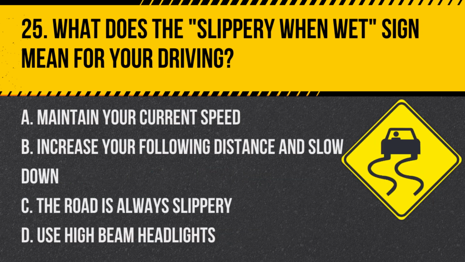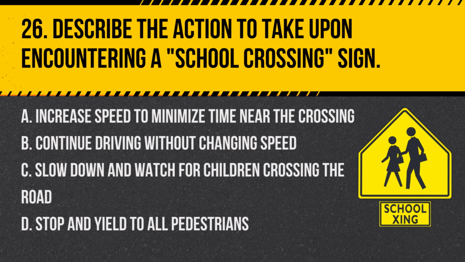Question 25. What does the slippery when wet sign mean for your driving? A. Maintain your current speed. B. Increase your following distance and slow down. C. The road is always slippery. D. Use high beam headlights. Answer. B. Increase your following distance and slow down. The slippery when wet sign warns that roads are especially slippery when wet, indicating that you should slow down and increase your following distance.